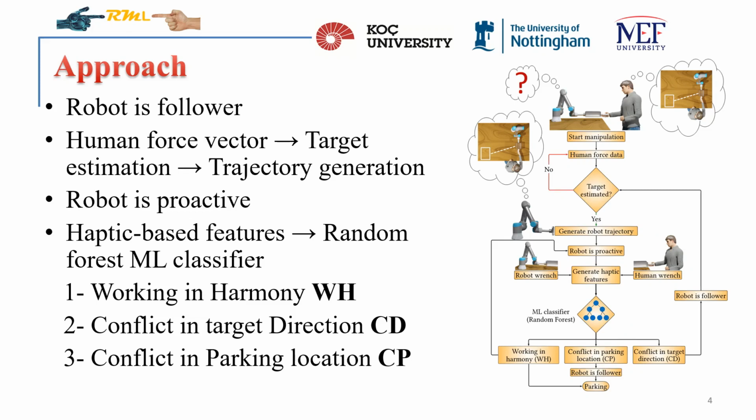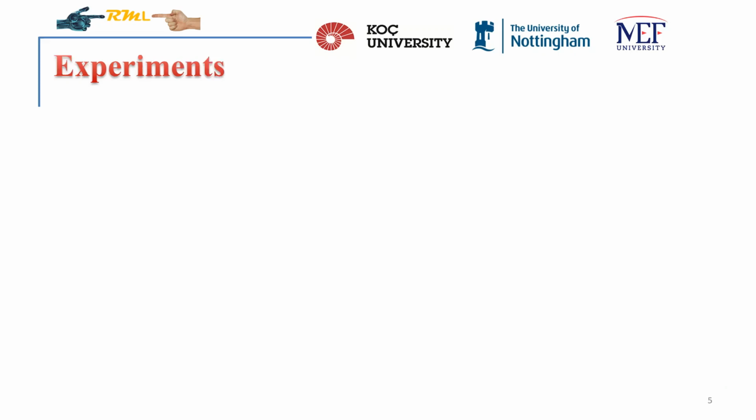For instance, if the working in harmony pattern is detected, the controller maintains the proactive status of the robot. On the other hand, if conflict in target direction is detected, the controller switches the robot role to a follower until a new target location is determined and a new trajectory is generated. Moreover, if conflict in parking location is detected, the robot relinquishes its trajectory and acts as a follower to assist the human in parking the object.